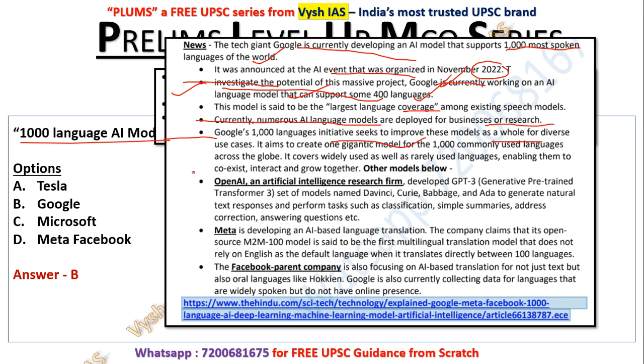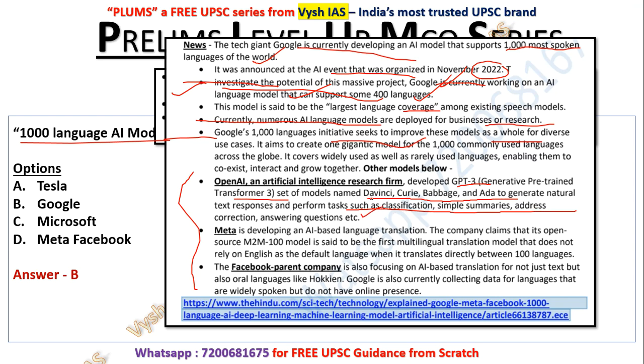Here some other models also we have given. OpenAI, which is an artificial intelligence research firm, developed GPT-3, Generative Pre-trained Transformer 3, a set of models named DaVinci, Curie, Babbage, and Ada, to generate natural text responses and perform tasks such as classification, simple summaries, and address correction. ChatGPT and all is in news. You should know about this. UPSC will surely ask a question on AI in 2023 and 24. So you have to study.